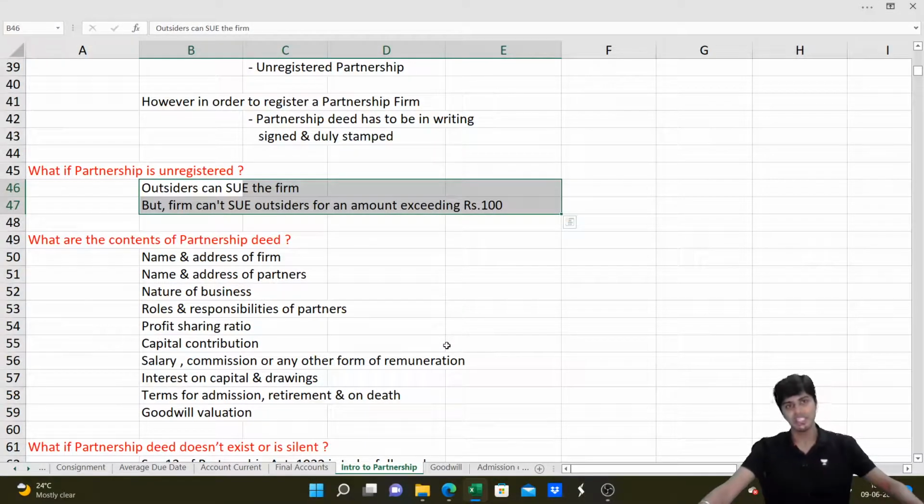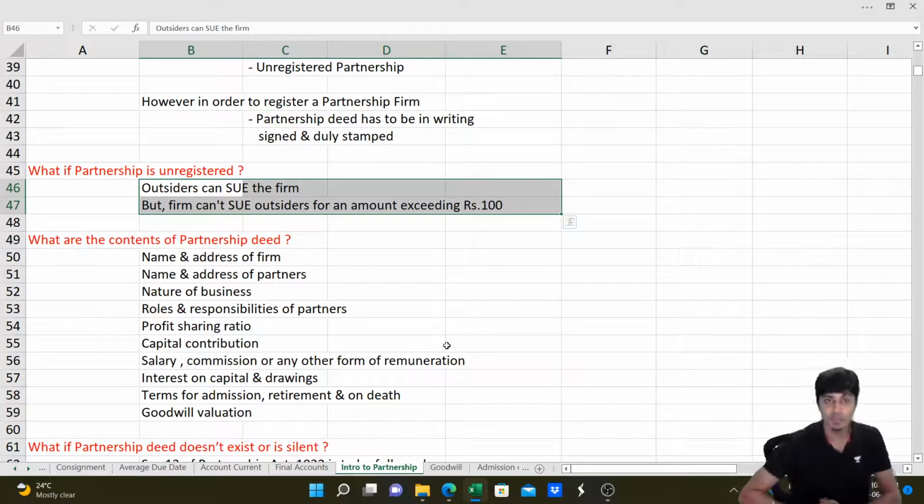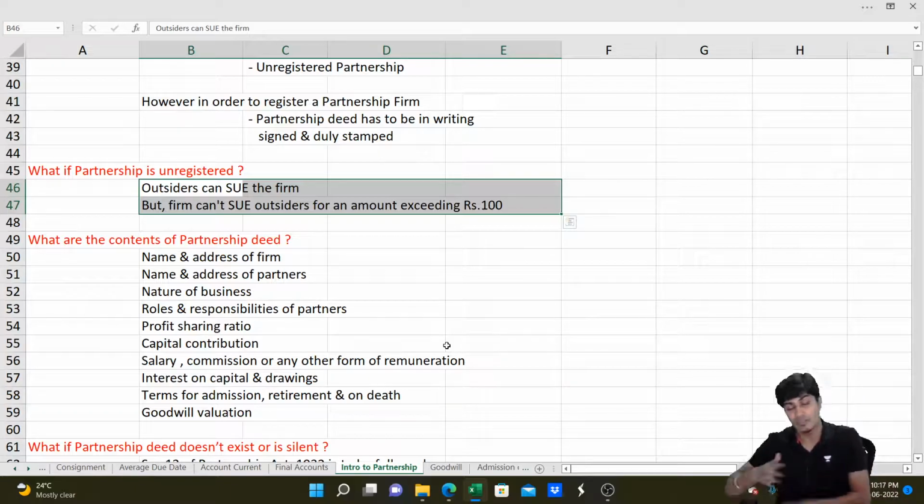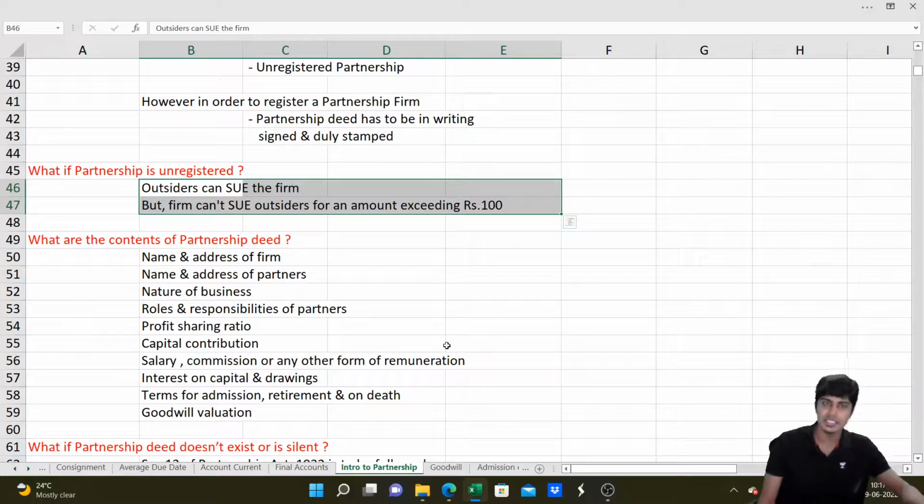So what are the contents of a partnership deed? If you make a partnership deed, it can be oral or written. If it is a written partnership deed, it will have the name and address of the partnership firm, the names and addresses of the partners, capital contributed by them, profit sharing ratio, interest on capital that can be given to them, interest on drawings, salary that should be given to any of the partners if they are eligible, the role and responsibility of each partner, how to deal in the case of death of a partner, till when the partnership firm will exist, in the case of dissolution who gets what, and how to compute goodwill. Everything will be discussed in the partnership deed.